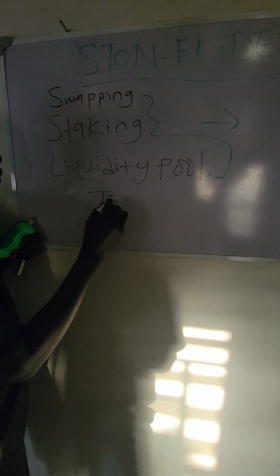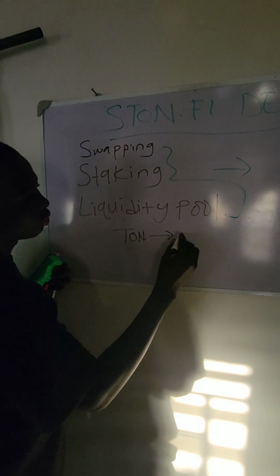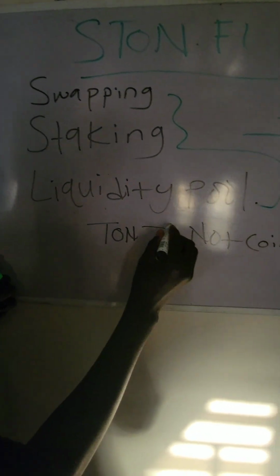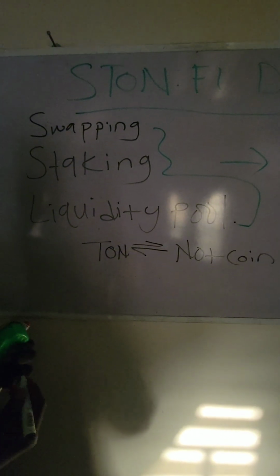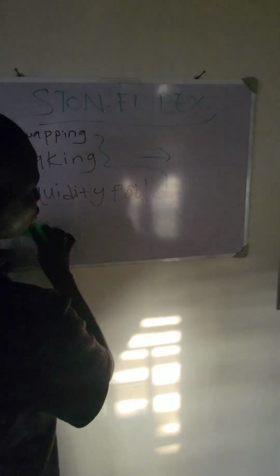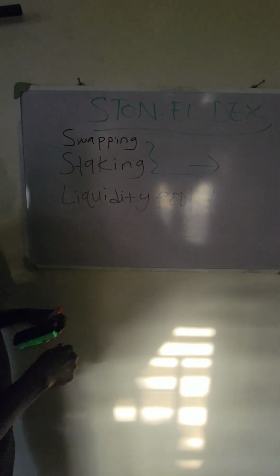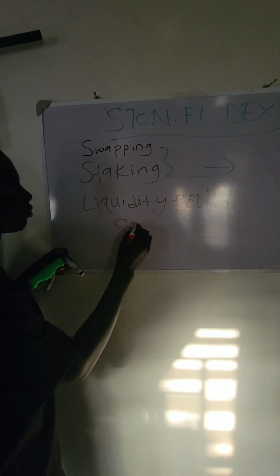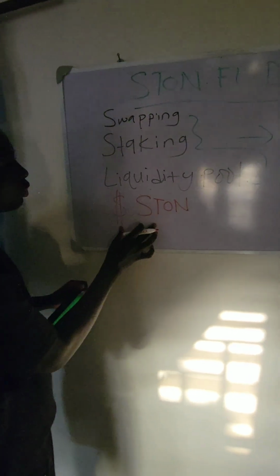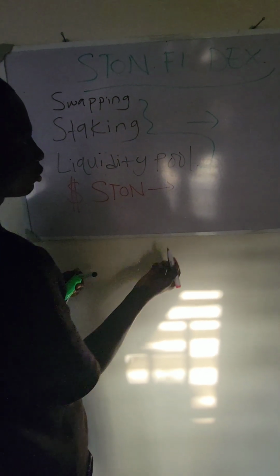So for instance, you are swapping your TON to Notcoin, and it can also be vice versa. So let me put it like this. You understand? It means that you can swap your TON to Notcoin and Notcoin to TON. On this STON.FI DEX, we have a native token, and the native token for STON.FI DEX is STON. This is the token that you can use for making transactions on the STON.FI DEX.